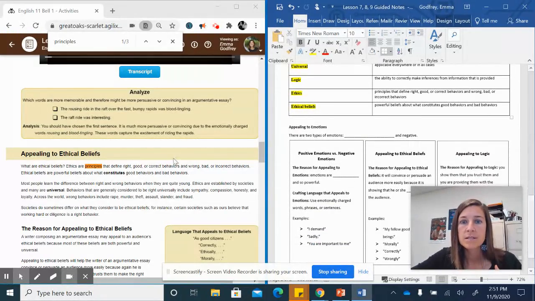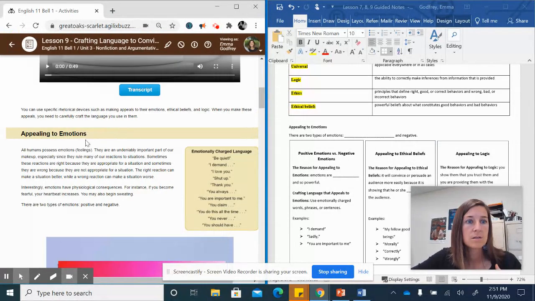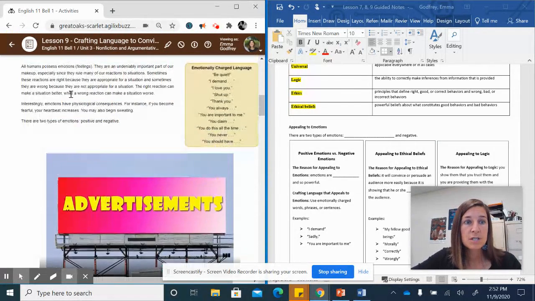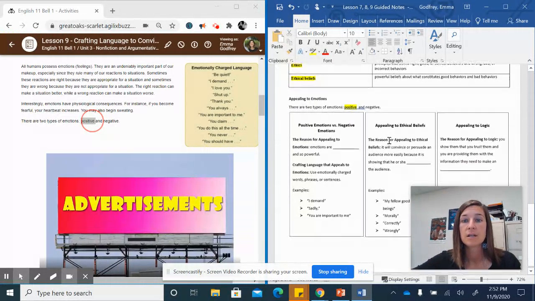And now we're going to the section appealing to emotions. So appealing to emotions, we have positive emotions versus negative emotions. I see right here there are 2 types of emotions. So we're going to pull positive over here. Obviously, there are lots of emotions, but when we're writing, we're either showing something in a positive or a good way or a negative bad way to get people to agree with our side and disagree with the other side.